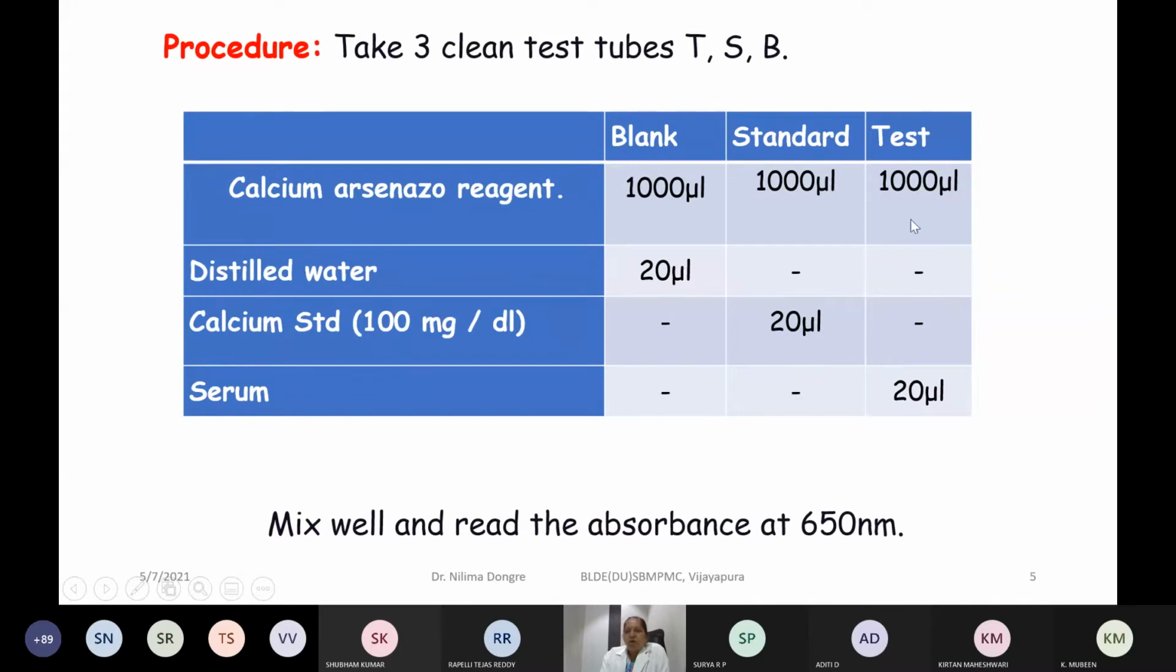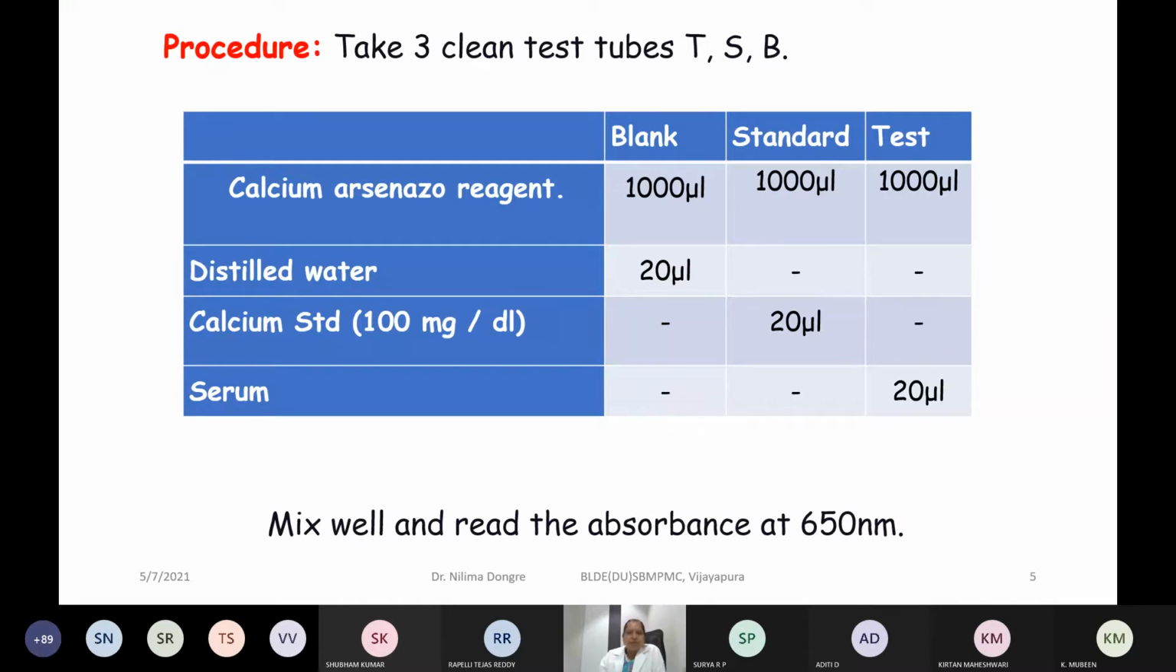So when all the experimental conditions are maintained together, then there can be a comparison between the absorbance obtained in the three test tubes. Ultimately, we have to make use of these absorbance values, what we are going to read on the colorimeter, for the calculation to measure the calcium concentration in the given serum sample.